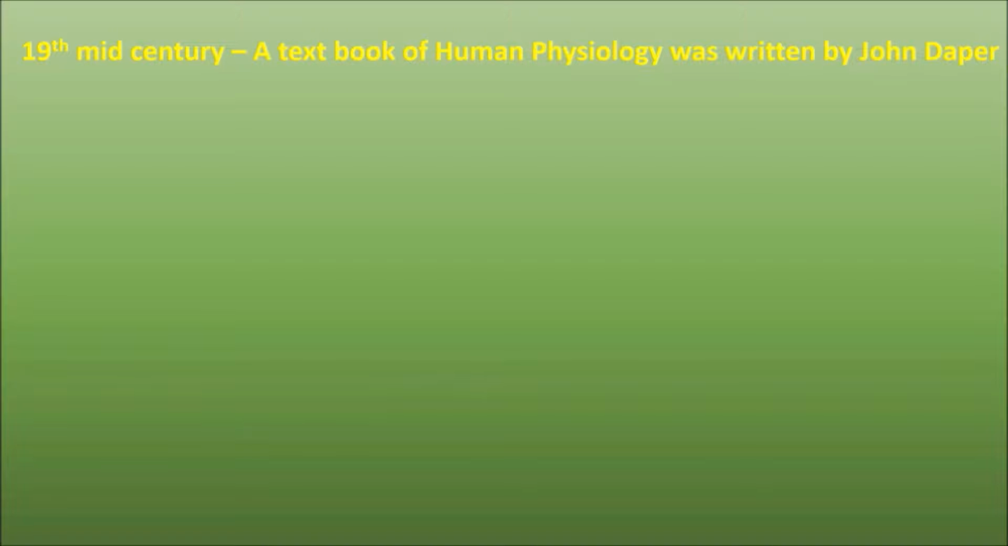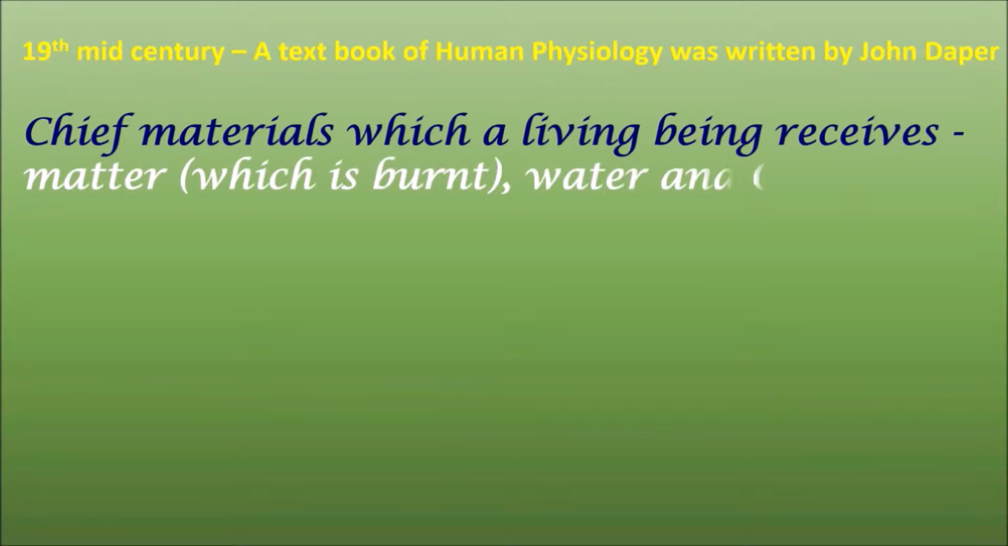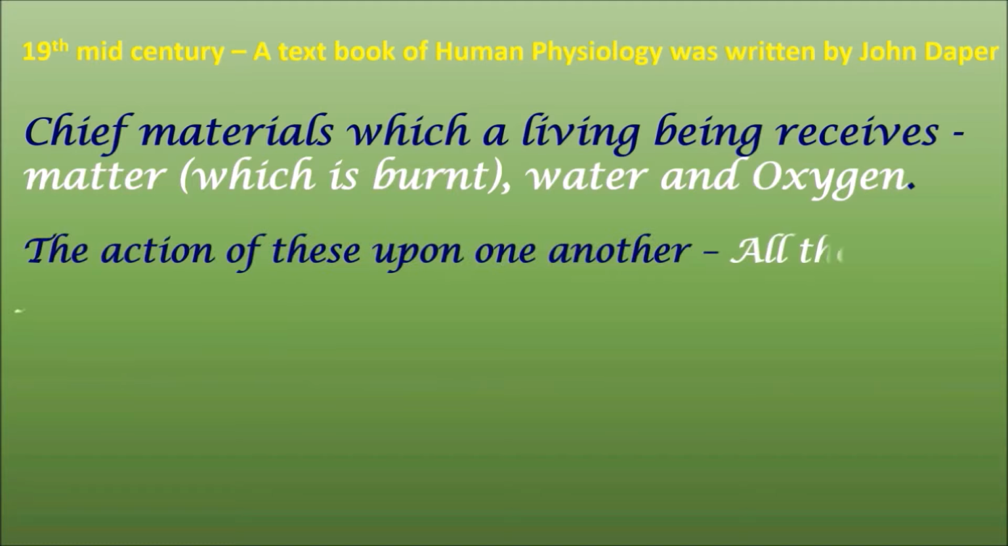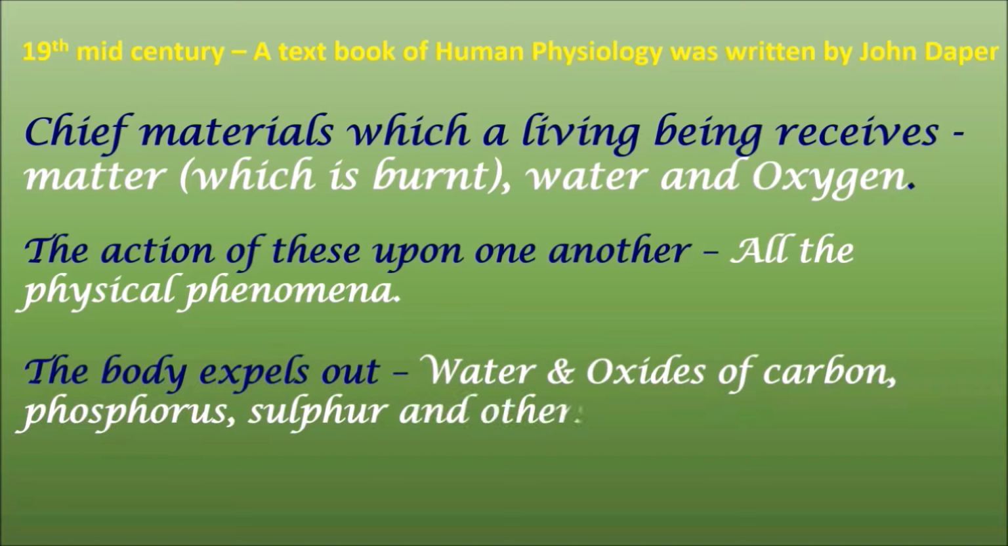In the mid-19th century, a textbook of human physiology was written by John Topper. He has mentioned three major points: that the chief materials which a living being receives are the matter, water and oxygen. The matter is useful for burning. Water and oxygen facilitate the burning. The next point was the action of these upon one another brings about all the physiological phenomena in living organisms. The next point is the body expels out during the process of respiration water, oxides of carbon, phosphorus, sulfur and others.